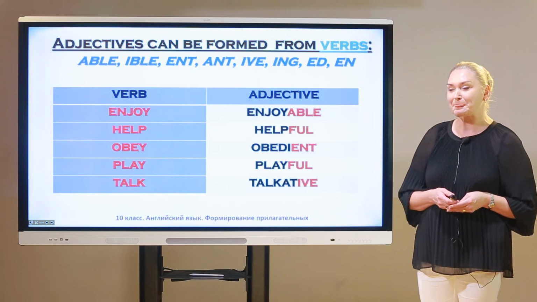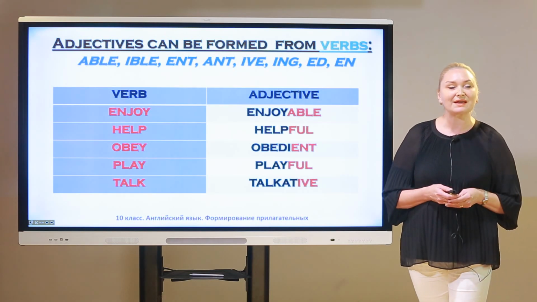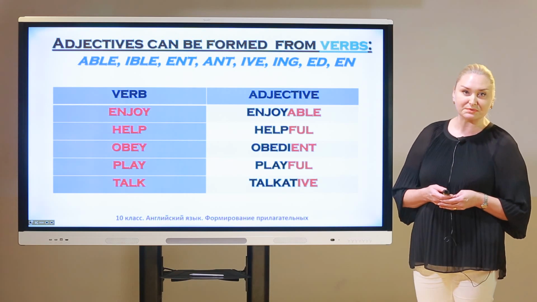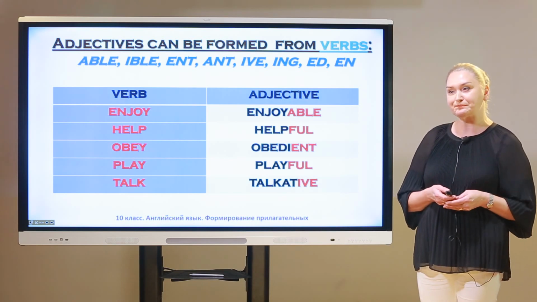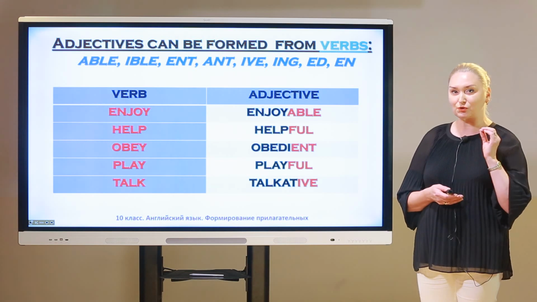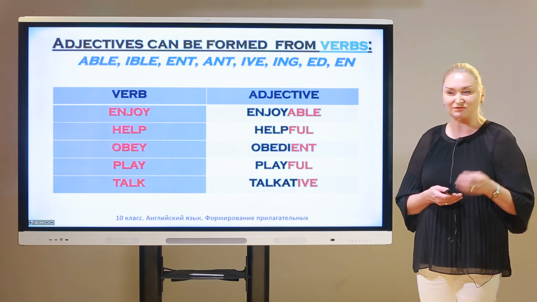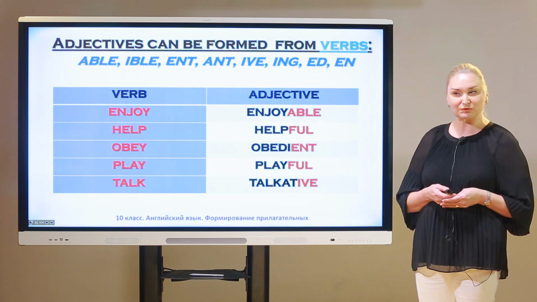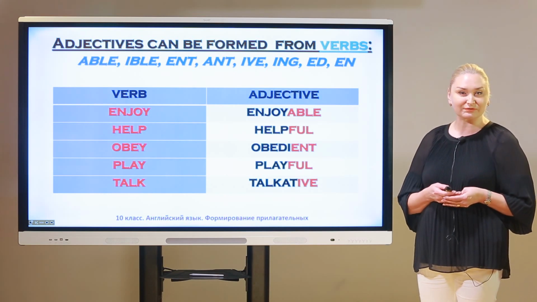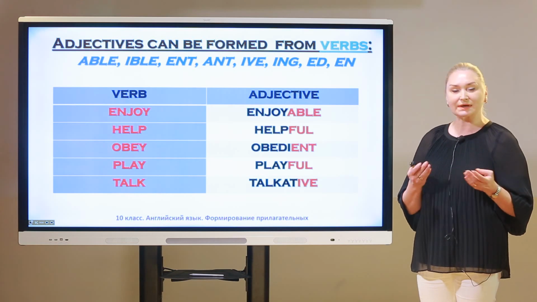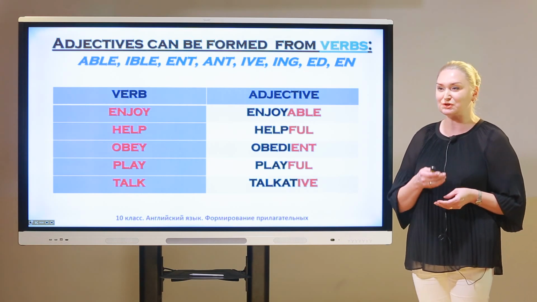Let's continue. Now we have to speak about adjectives formed from verbs. So, let's get started. To enjoy, enjoyable. If you have an ability to enjoy something, right? Help, helpful. Obey, obedient. Play, playful. Talk, talkative. Thanks. Good job.